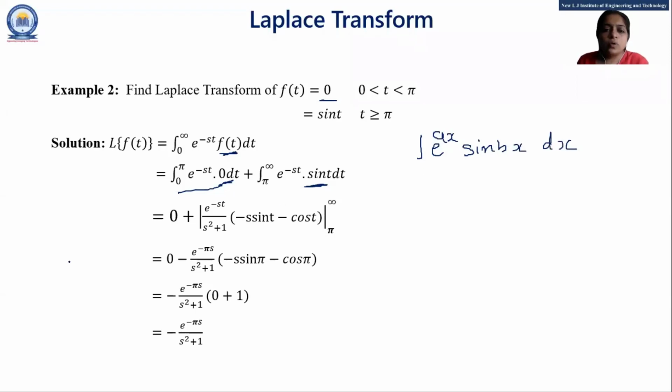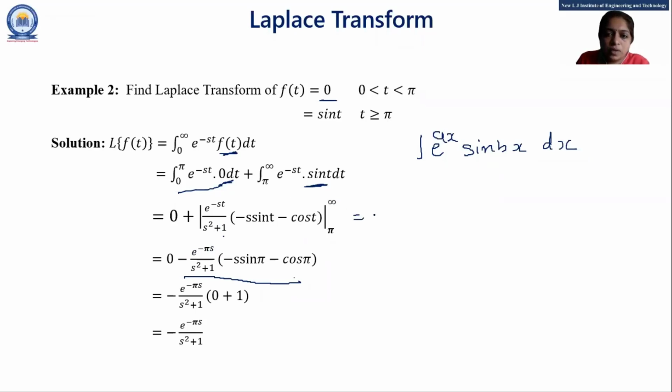Got it? So e raised to minus st upon this minus s square, and here the multiple of t is 1. So minus s square is just s square plus 1, minus s sine t minus 1 cos t. No need to write 1, so here only cos t. By applying the upper limit and lower limit, this is the answer. Here e raised to minus pi s upon s square plus 1.